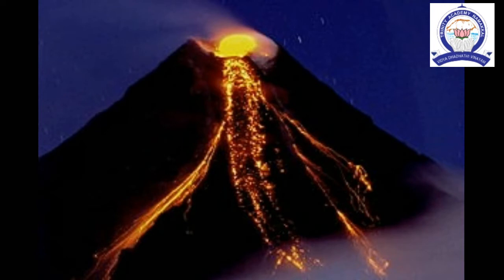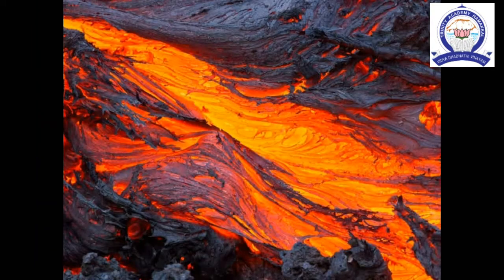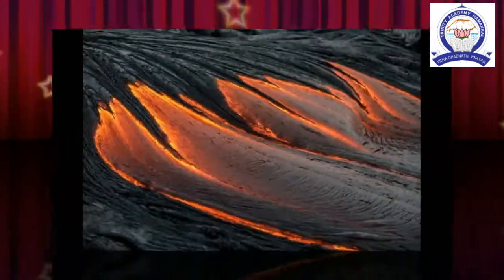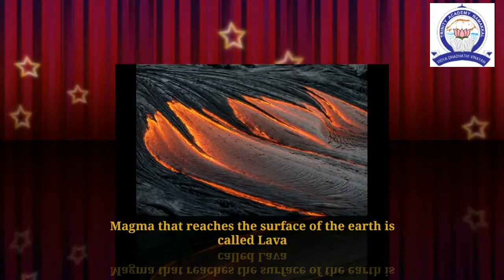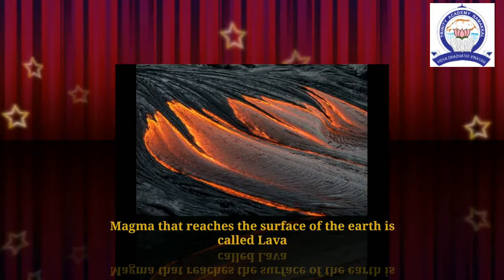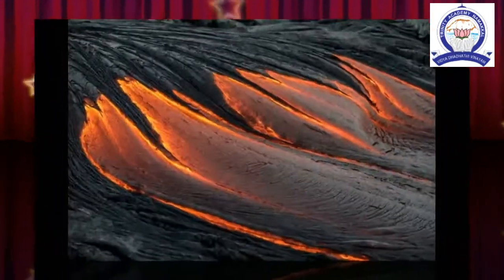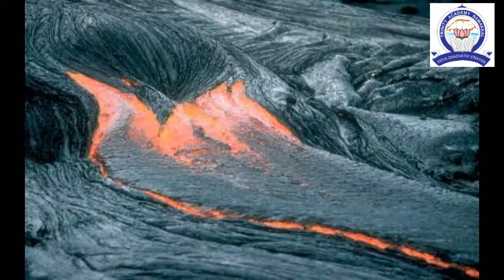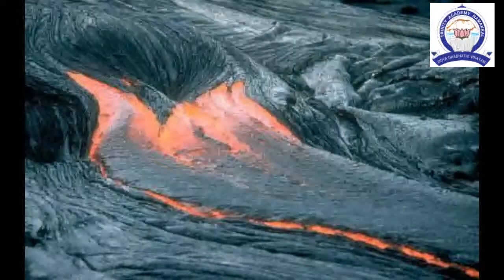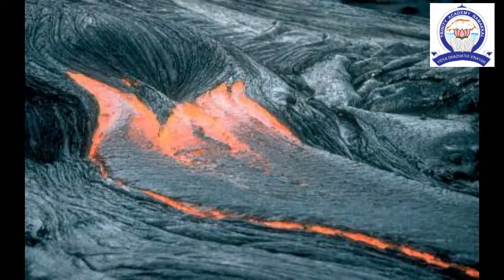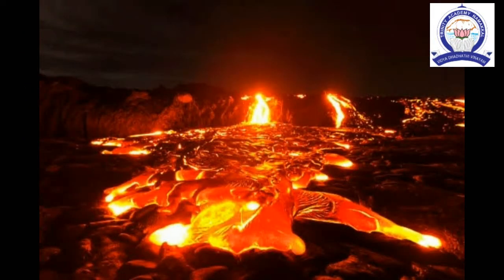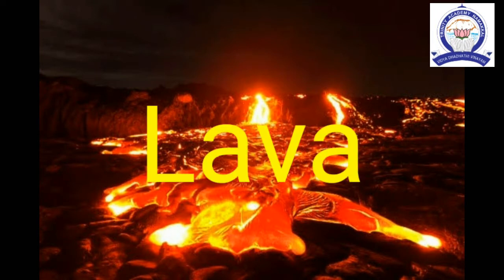The magma is pushed upward by the pressure of other rocks around it. Some of it cools and hardens below the surface of the earth, while some flows out on the earth's surface and then hardens to form igneous rocks. The magma that reaches the surface of the earth is called lava.